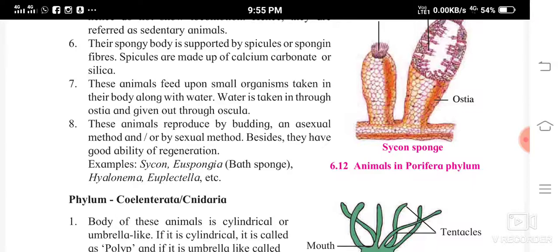Besides, they have good ability of regeneration. You know the meaning of regeneration. When any part is cut off, they can grow into a new sponge. So that is regeneration. They have good ability of regeneration. Examples: Scypha, then Euspongia, also called the bath sponge, then Hyalonema and Euplectella, etc.